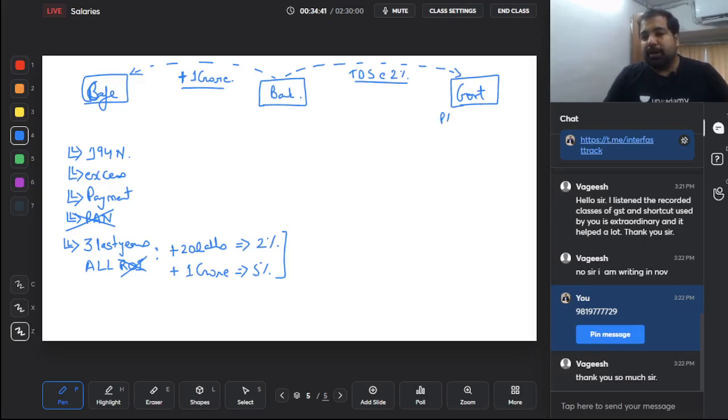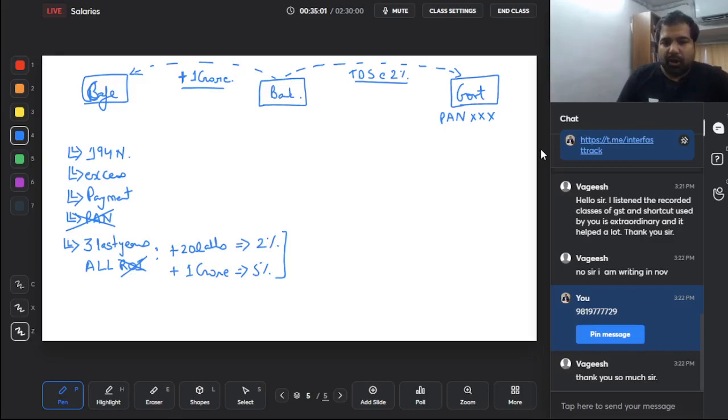Of course, it's your money, you can take the credit, but the credit you will take at the end of the year. So your money is blocked for the entire year. Guys, this is the concept. When you break the law, or when you don't file your returns for the last 3 years, all the last 3 years, yes, then more than 20 lakh 2%, up to 1 crore, and more than 1 crore 5%.